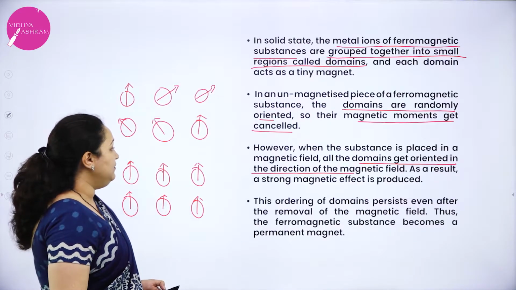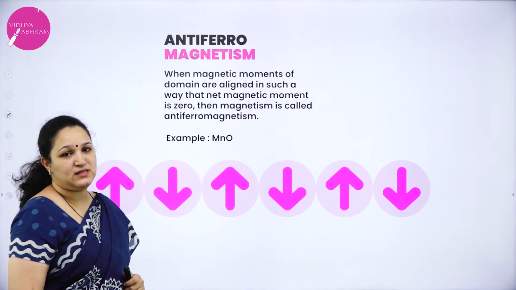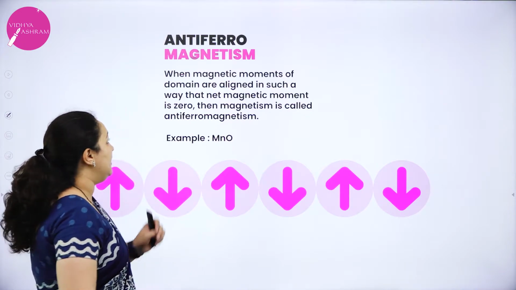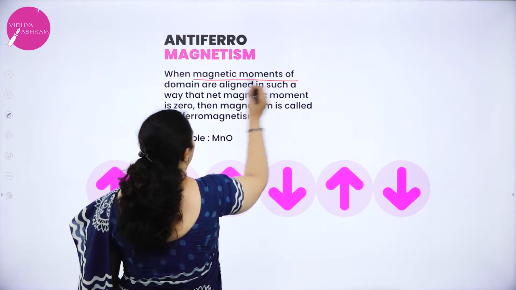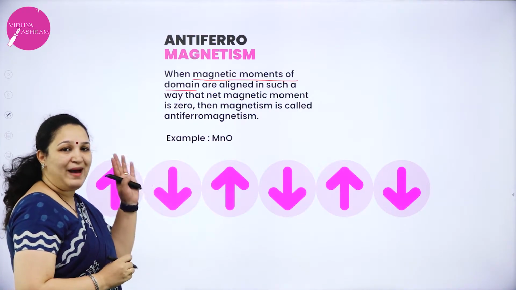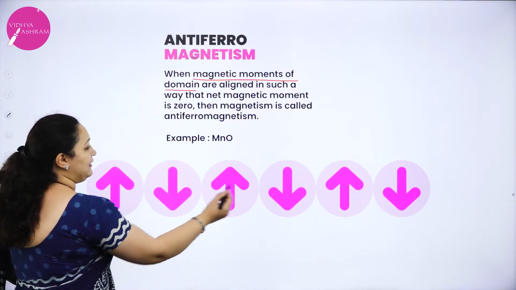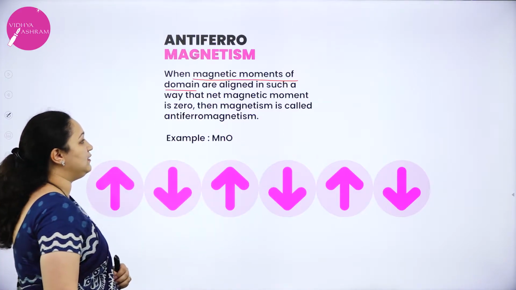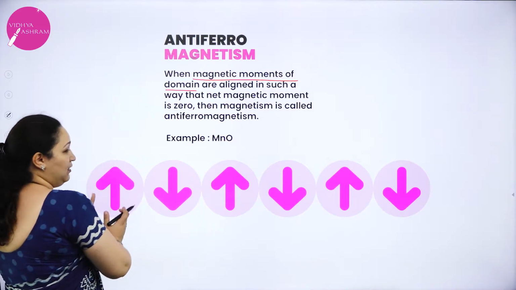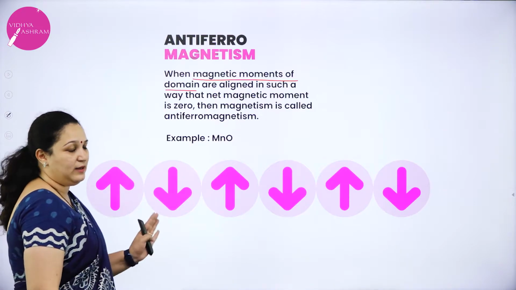Okay, next one is antiferromagnetism or antiferromagnetic substance. See, here also we are talking in terms of domains. If the magnetic moments of the domains are aligned in such a way that they get cancelled with one another, you can see one is parallel, which is upwards, we are calling them parallel, and this way we are calling anti-parallel.